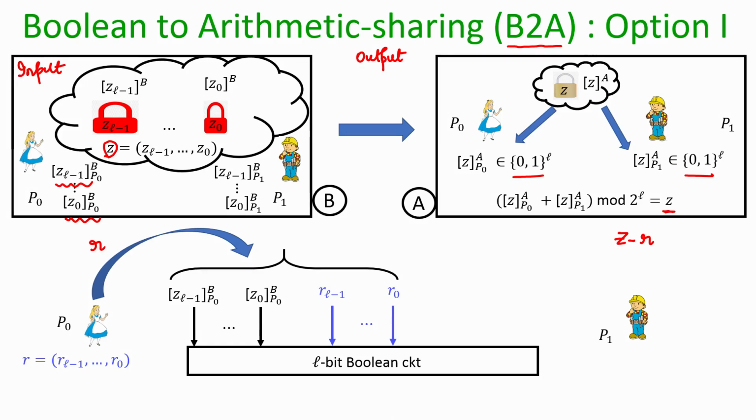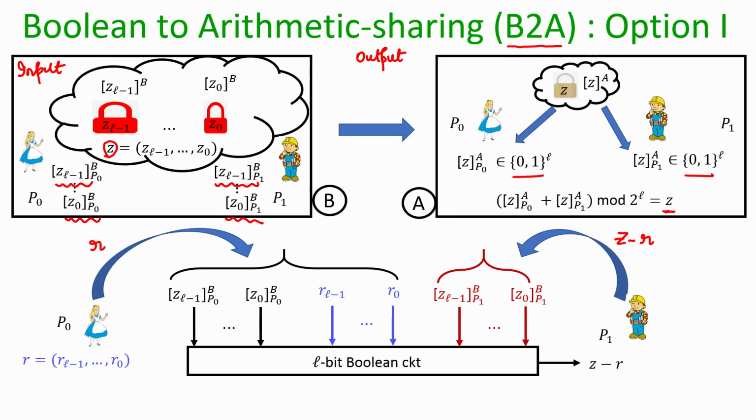So, Alice has two sets of input, 2L inputs for this circuit, and the input from Bob's side are Bob's GMW shares for the bits of Z. So, this circuit takes those shares as inputs from Bob.